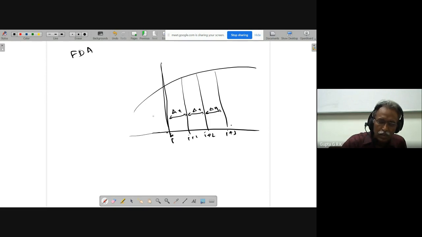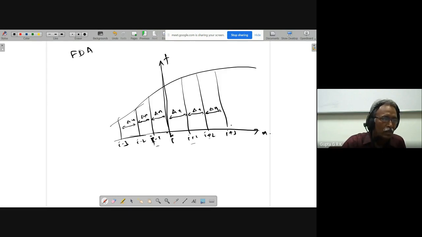If I want backward difference, then i minus 1, i minus 2. This is f, this is x, so all these are delta x. If you want central difference, you have to take i minus 1 and i plus 1, both sides.